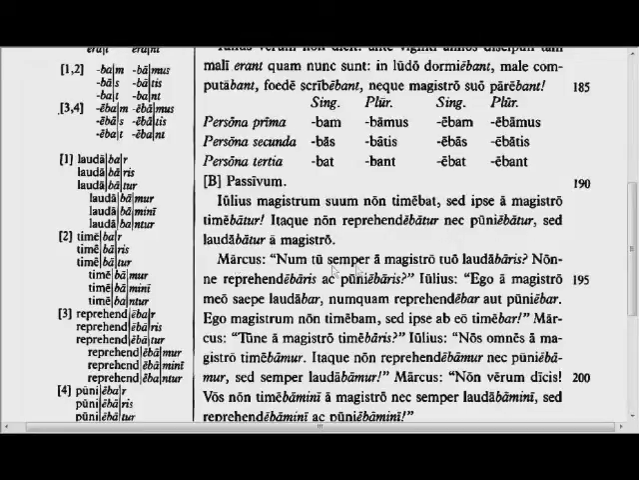Marcus: Surely you used to always be praised by your teacher. Or surely you did not always used to be praised by your teacher. Surely you were censured and you were punished. Julius: I was often praised by my teacher. I was never censured or punished.